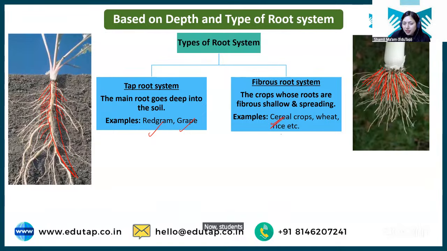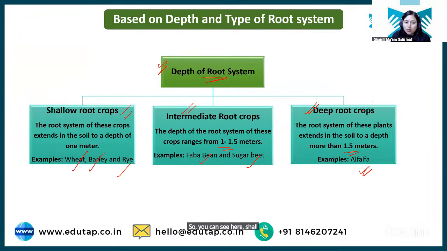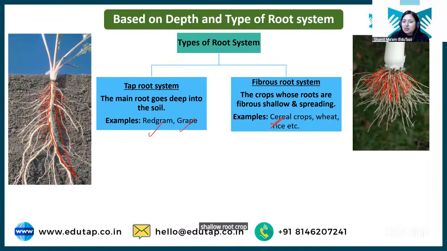Now, students, from here you can relate that if any crop has fibrous root system, it will not be very deep, right? It will be just a shallow root system. So you can see here shallow root crops. All your cereal crops are also shallow root crops as they have this fibrous root system. Clear?